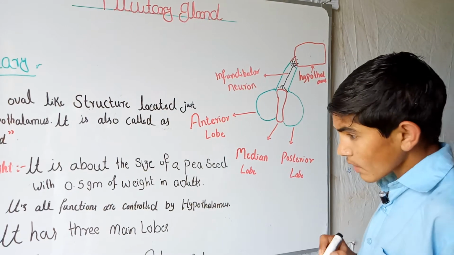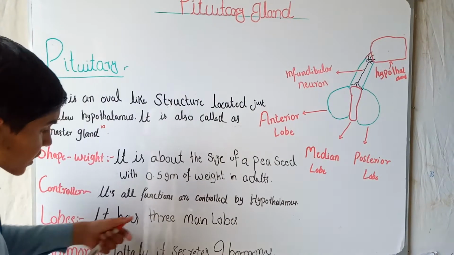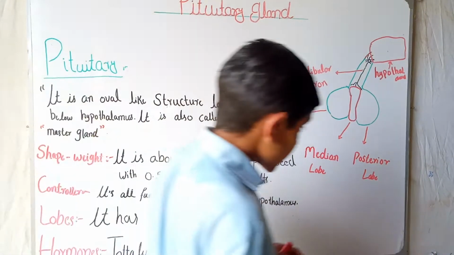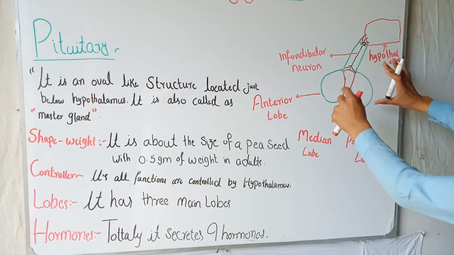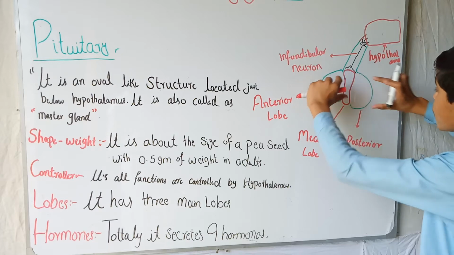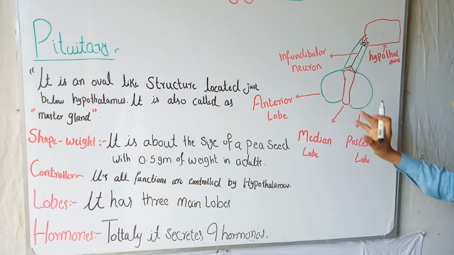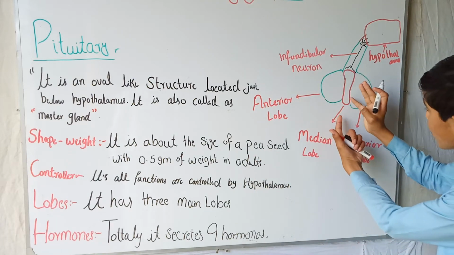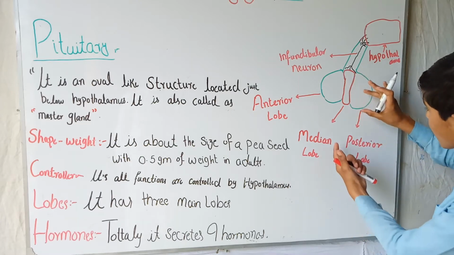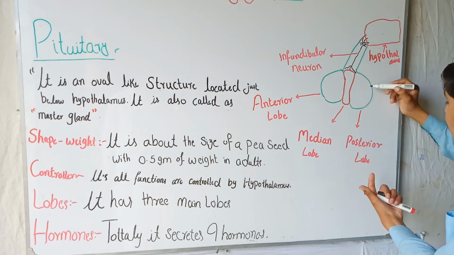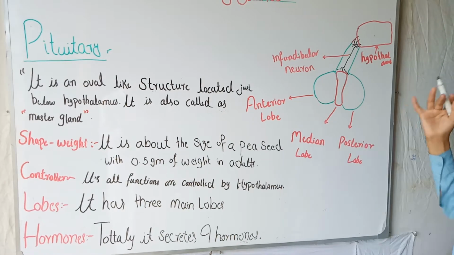Lobes: it has three main lobes. You can see here, the pituitary gland is divided mainly into three lobes. One is the anterior lobe, the second is the median lobe, and the third one is the posterior lobe. We will talk about their functions later.